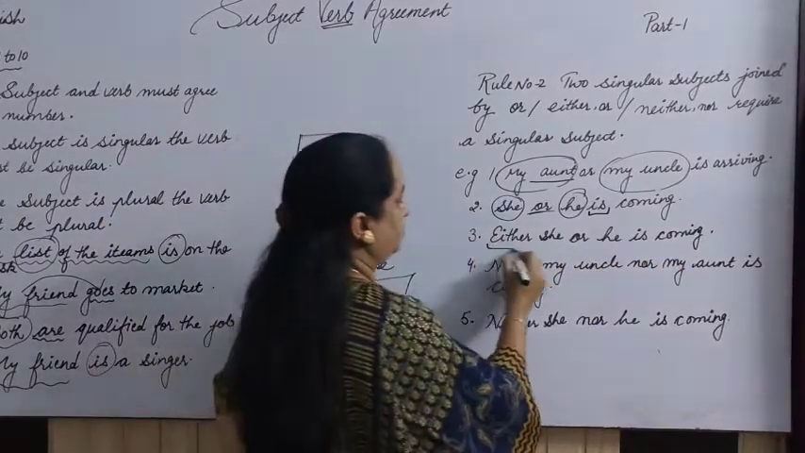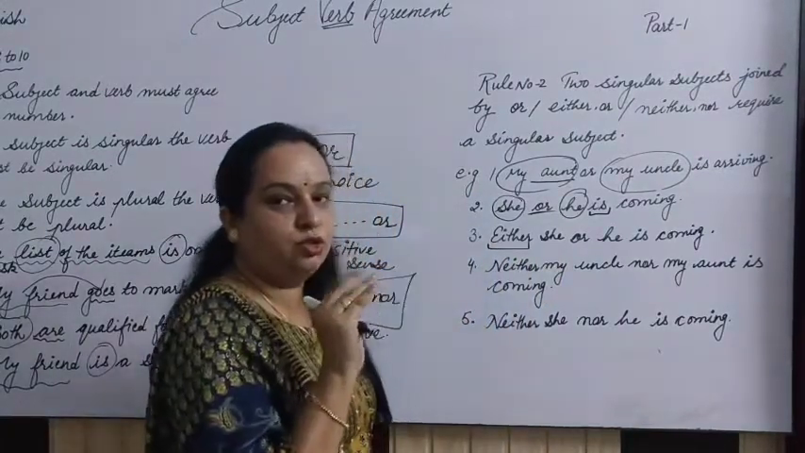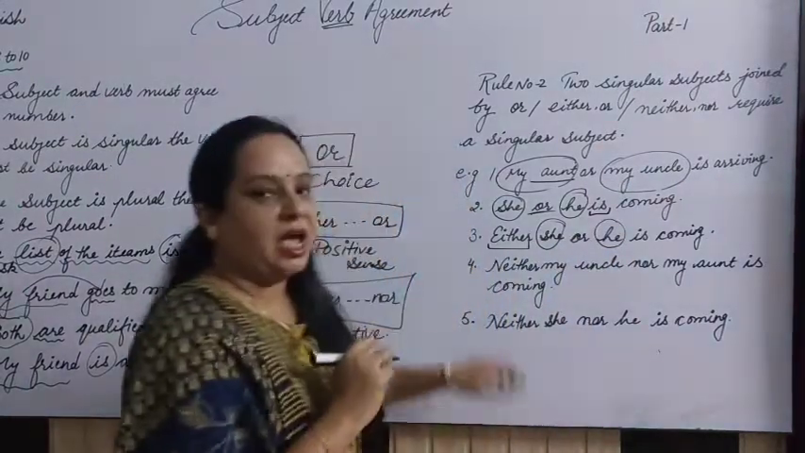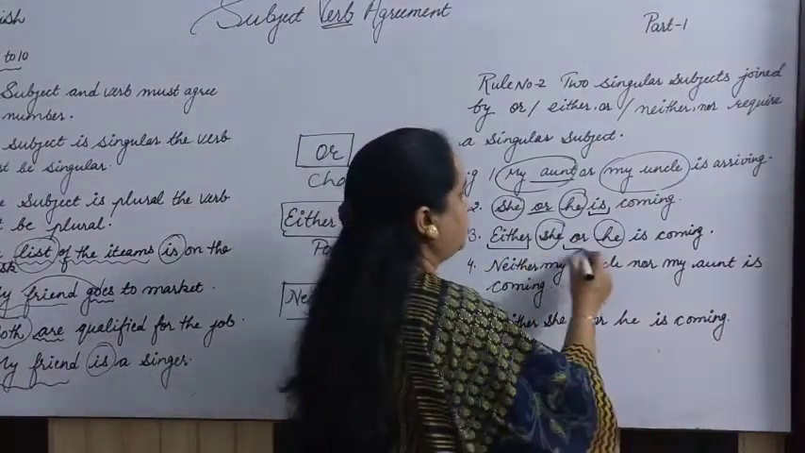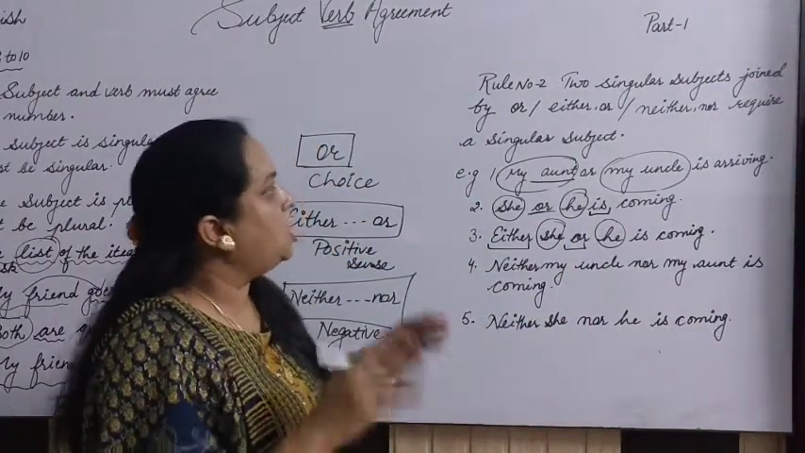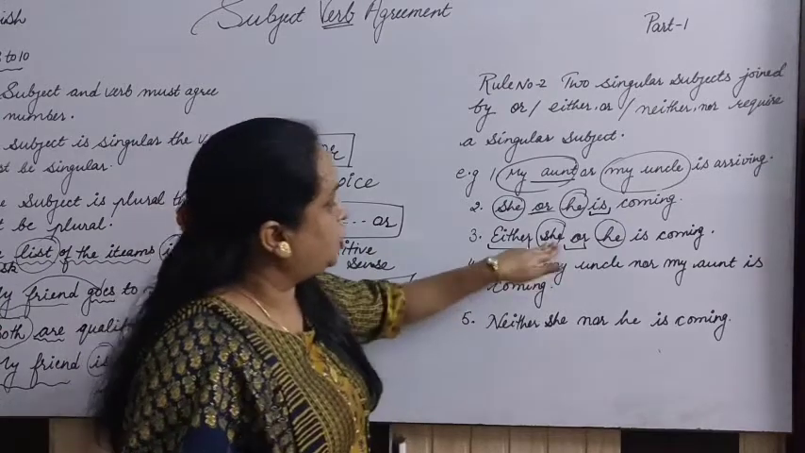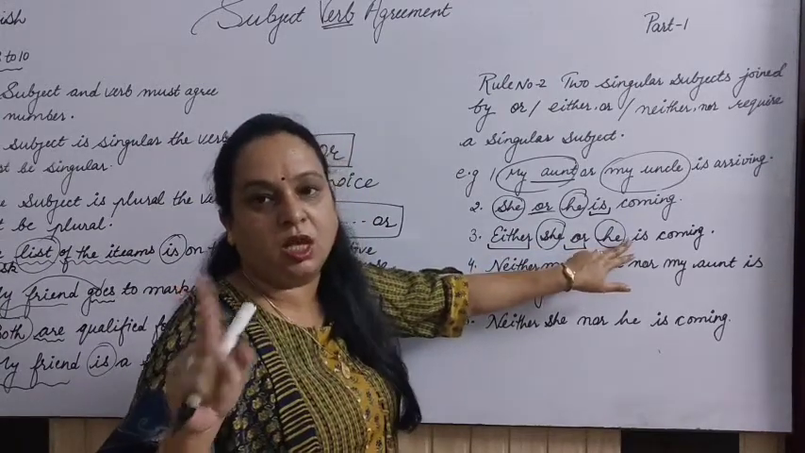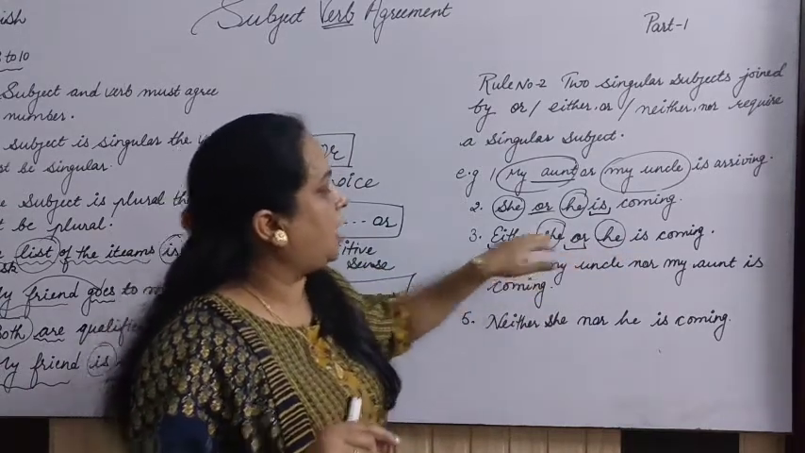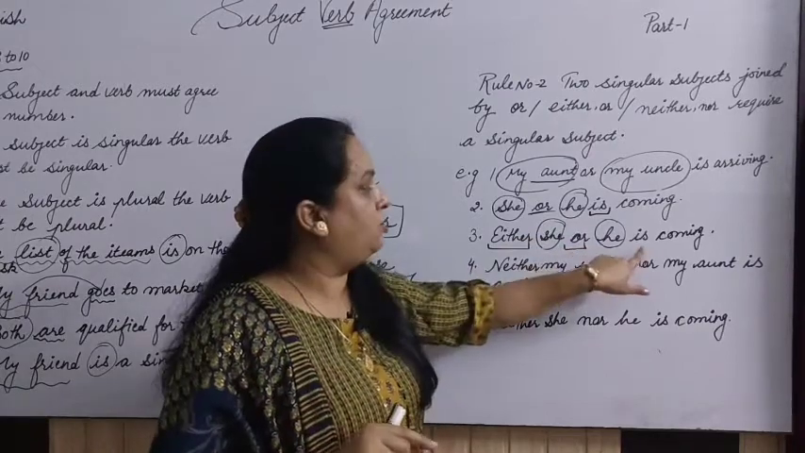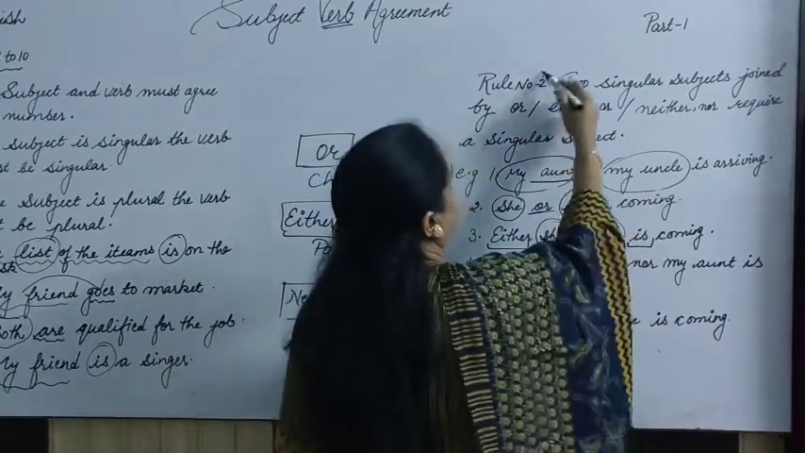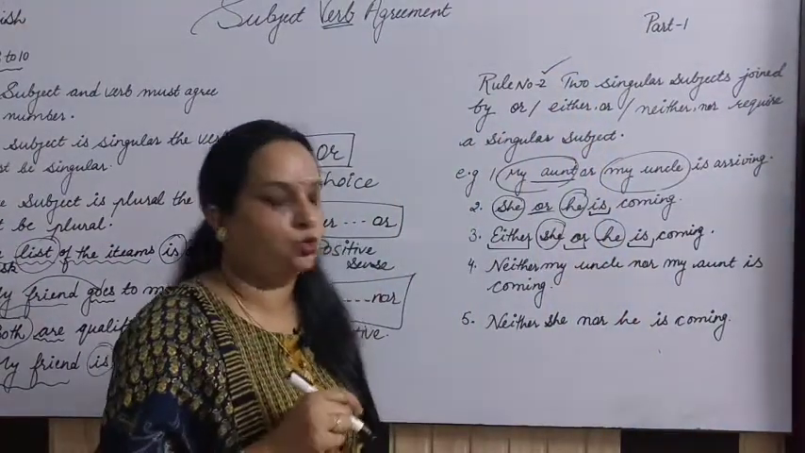Next one is: either she or he is coming. Now "either" is there. We have to find the two subjects first. She is a subject, he is a subject, and "either" and "or" are the words used here to separate the two subjects. She is singular, he is also singular, and these are attached with either and or. Then once again we have to use a singular verb, which rule number 2 is telling us.